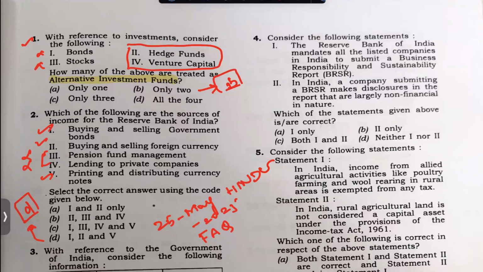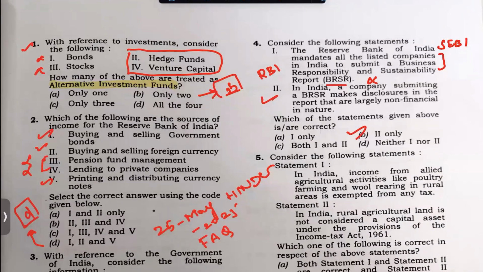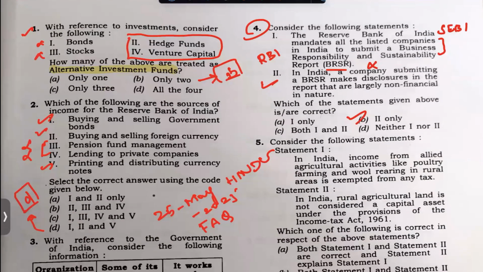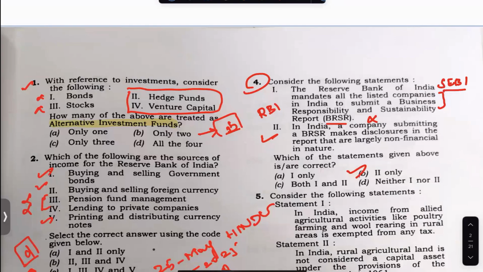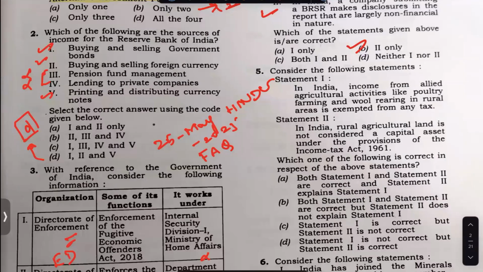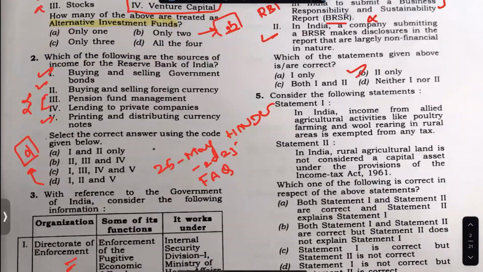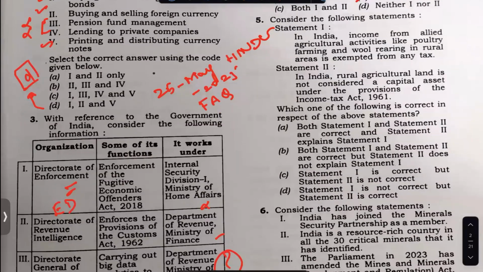Look at this question. RBI, okay, RBI listed companies. If it is a listed company, there is an organization called SEBI. So it's not RBI, it's SEBI, and business responsibility, sustainable management. Yes, you can take this as a reading comprehension. The only information you have to know is whether it is RBI or SEBI, that's true. And this is a third question which should have been taken.